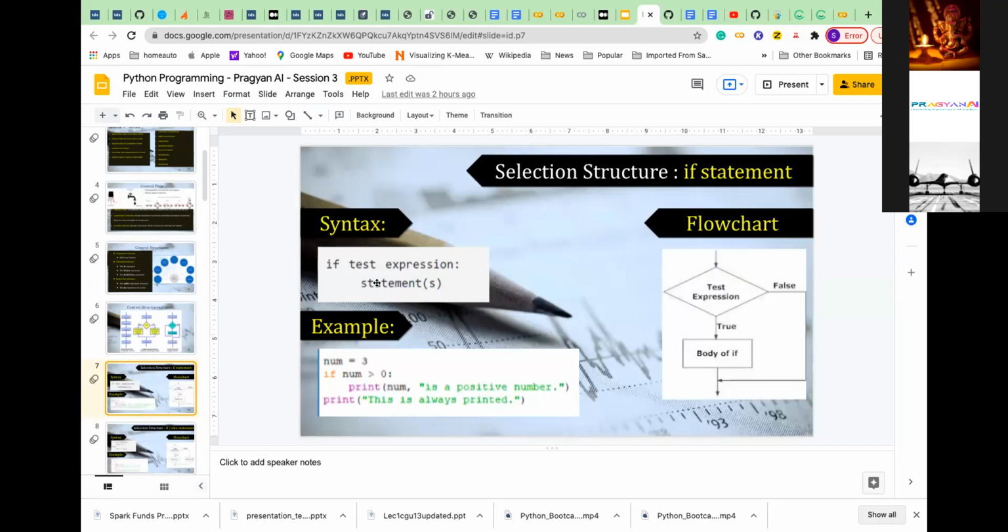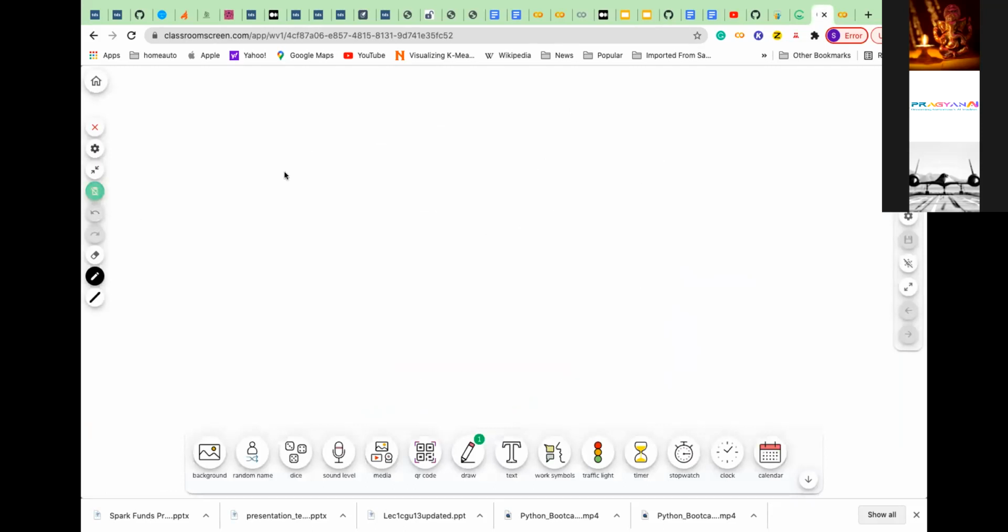Another thing to notice is the indentation. This statement doesn't follow on the same line as the if. So if you see the example here, num is equal to 3, if num is greater than 0, then print. So what is the structure it looks like? For example, if I have to execute the same thing, any question? Okay, so num is equal to 3.